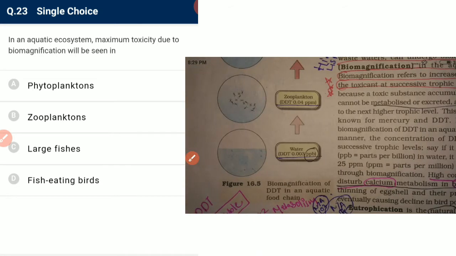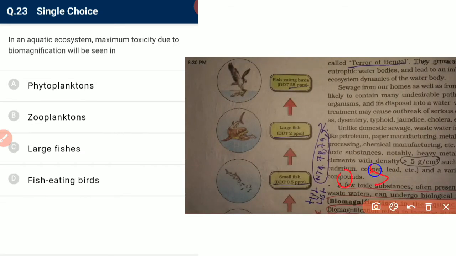And the next, in an aquatic ecosystem, the maximum toxicity due to biomagnification is seen in C. First in water we have 0.003 ppb, that is not ppm, and then keep reducing zeros and increasing the number: 0.04, 0.4 ppm, and then 0.5 ppm, and then 2 ppm, and then 25. We have to remember the data also. Okay, and the maximum concentration of DDT is seen in the fish-eating birds.